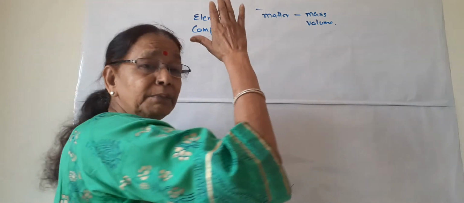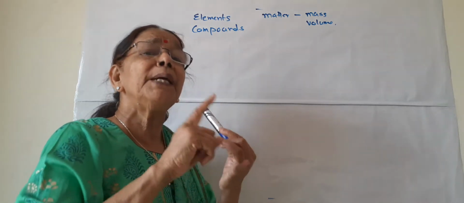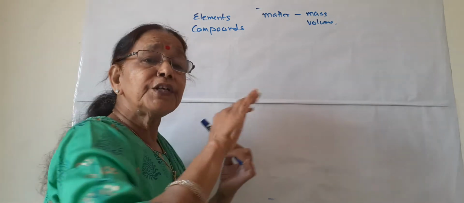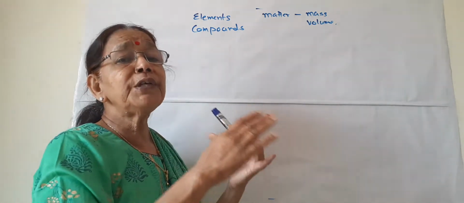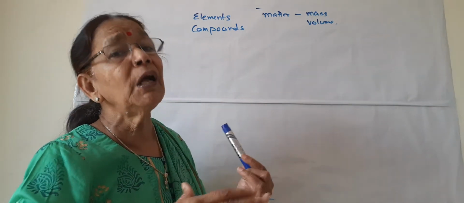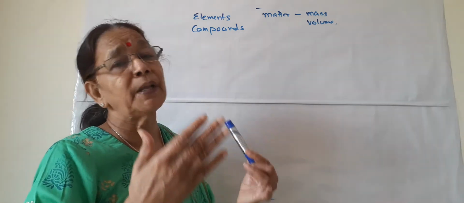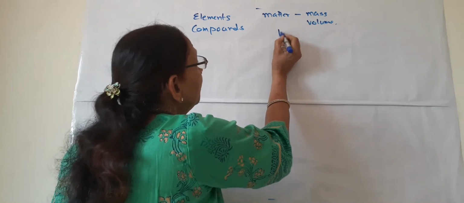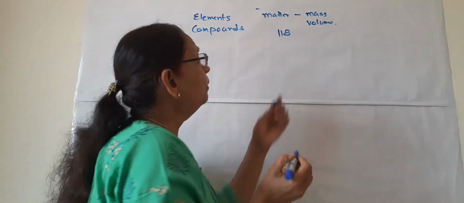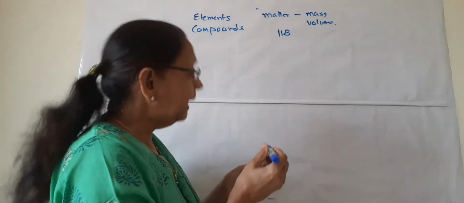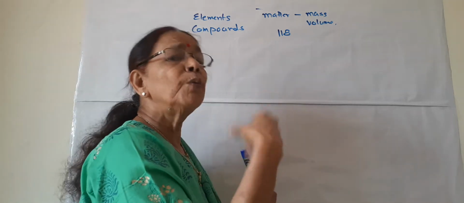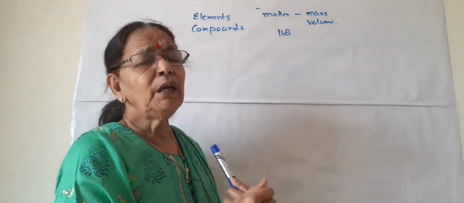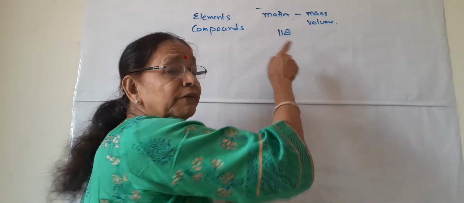That is, what is element? Element is the basic form or the fundamental form of matter which cannot be divided or which cannot be broken down further in simpler forms. So this is element. And till date we study about 118 elements, though we know more. Now more are discovered, but still we learn about only 118.